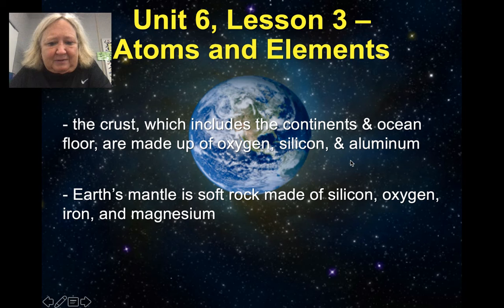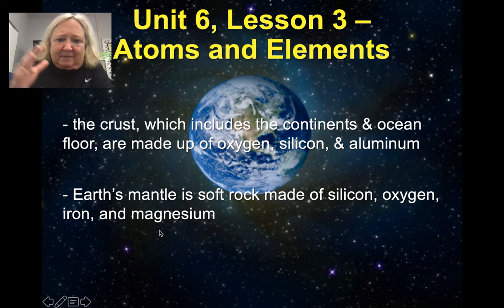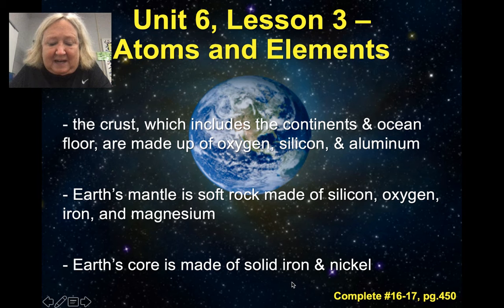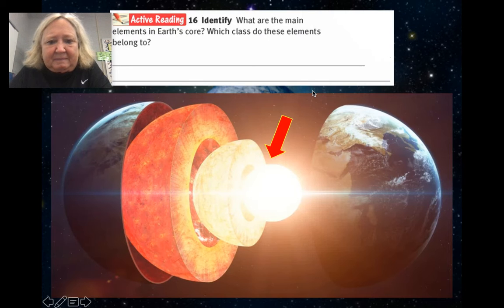Okay, the mantle or middle layer is softer rock, again silicon, oxygen, iron, and magnesium as we get further down into the earth. And then the core is solid iron and nickel.